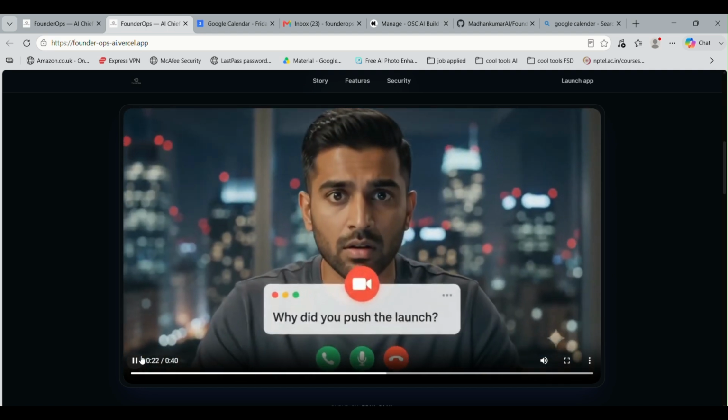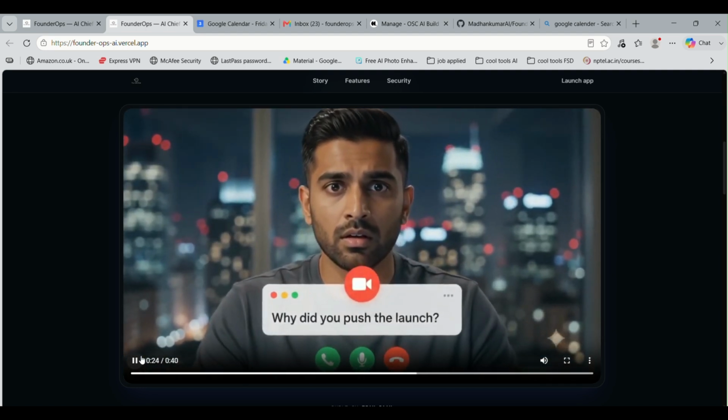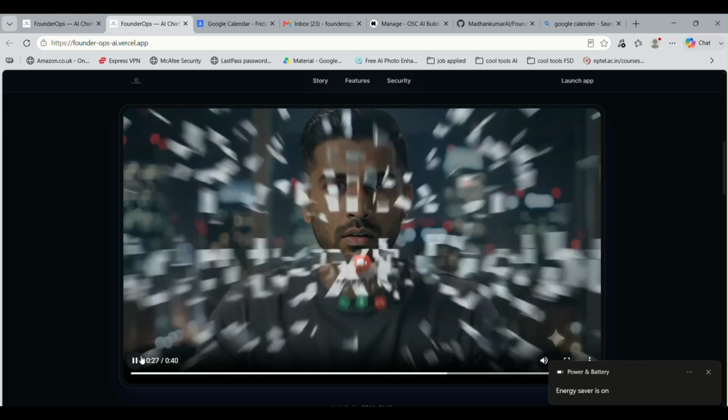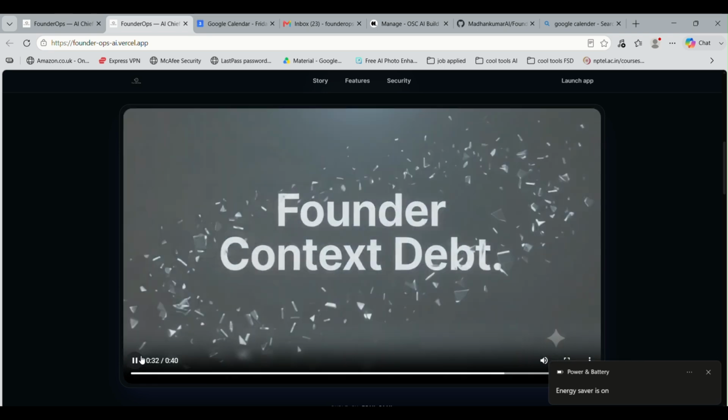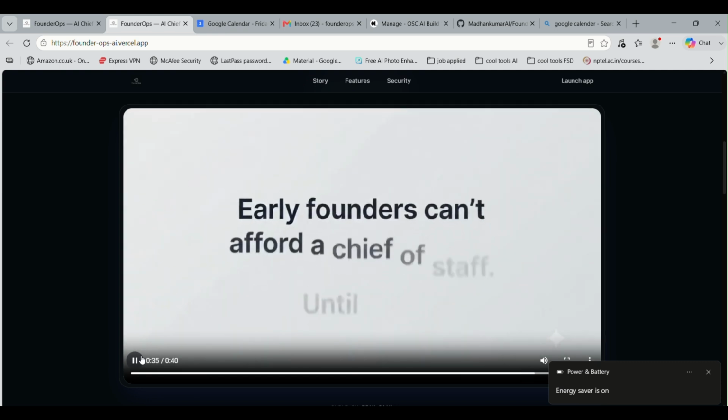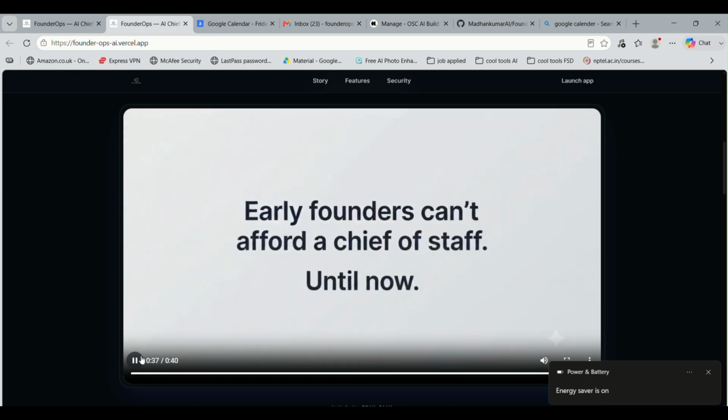And when an investor asks, why did you push the launch? He can't answer. So the next big decision gets made blind. Multiply that across hundreds of decisions. That's founder context debt. It quietly kills productivity. Early founders cannot afford a chief of staff to remember for them until now.